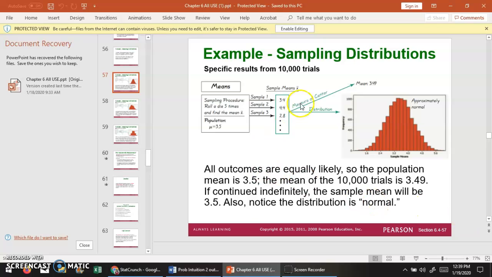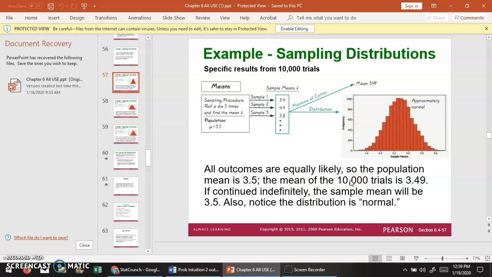So in our first sample, we had a sample mean of 3.4. In the second sample, a sample mean of 4.4. And over here on the right, we have that sampling distribution of all the different samples of 5 rolls, and calculated all the means. So all outcomes are equally likely, so the population mean is 3.5.